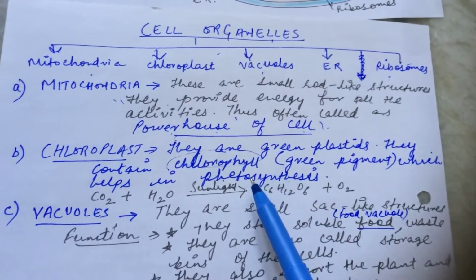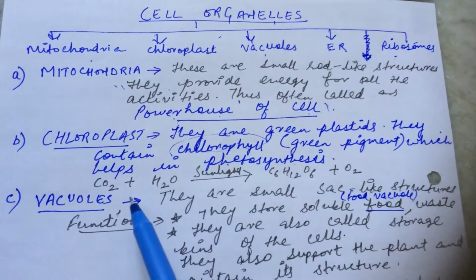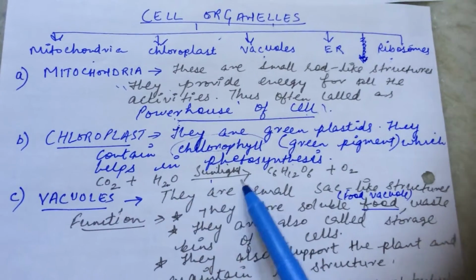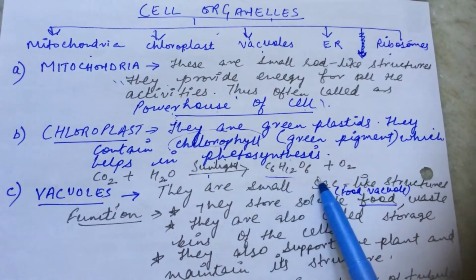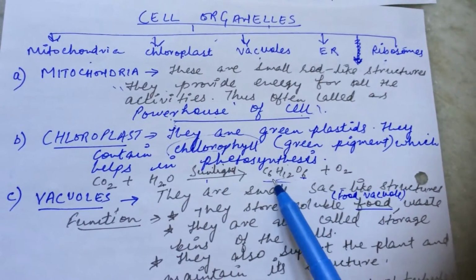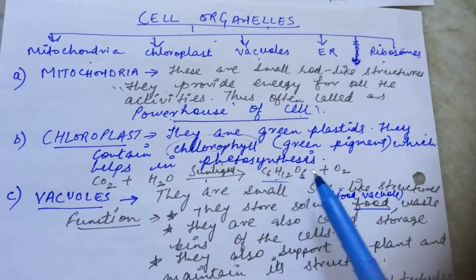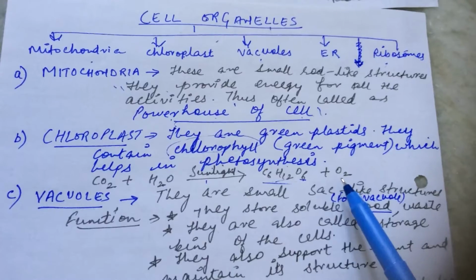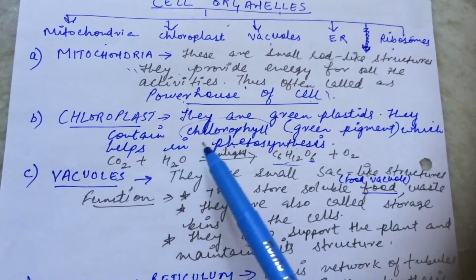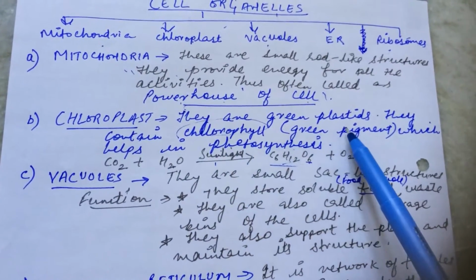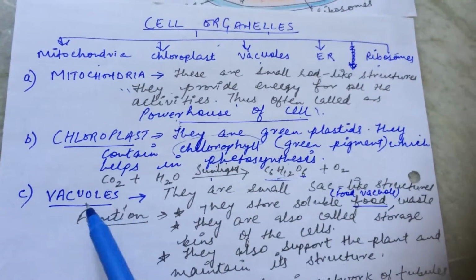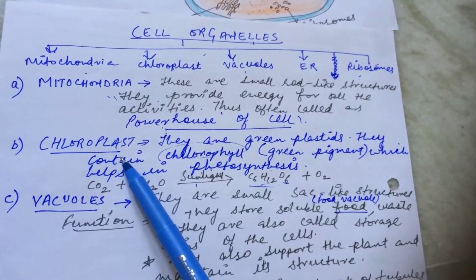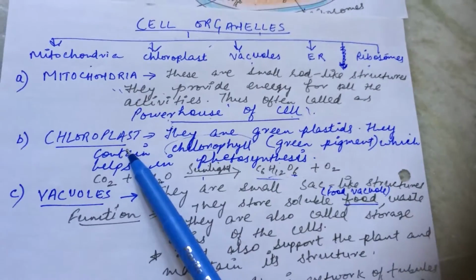It is a process which is used by the plants to manufacture their food, right? So what do plants do in the case of photosynthesis? In this process, they take carbon dioxide plus water in the presence of sunlight and chlorophyll. What are the end products? They are glucose. Formula of glucose is C6H12O6. And which gas is released? That is oxygen, right? So chloroplasts are also very important green plastids. But chloroplasts are only present in the case of what? That is plants. They are absent in the case of animals, right?